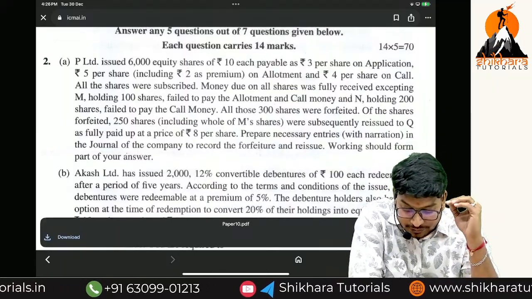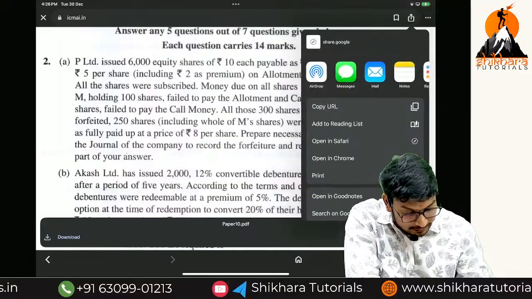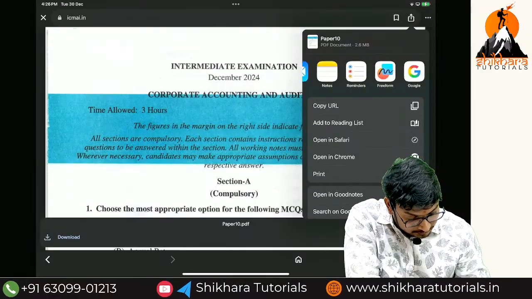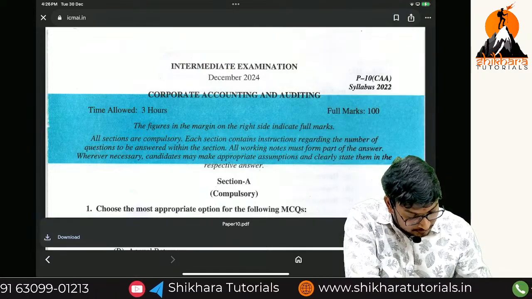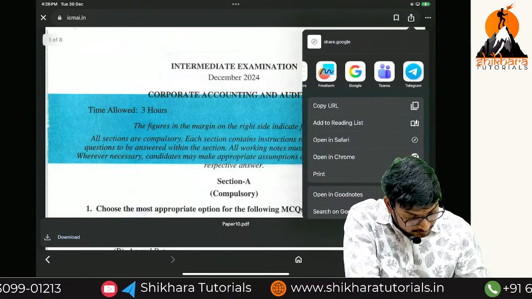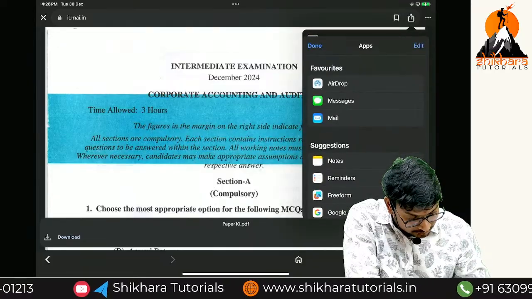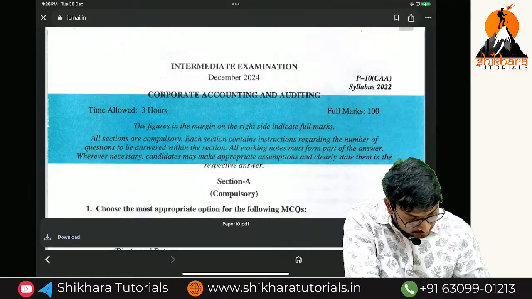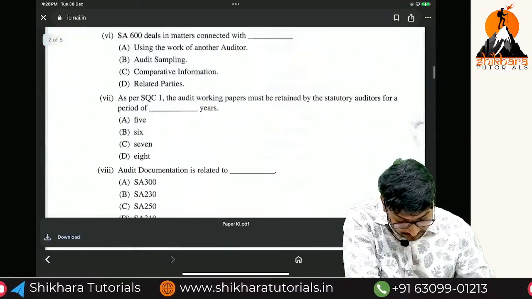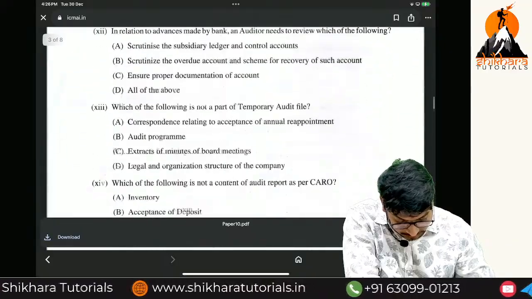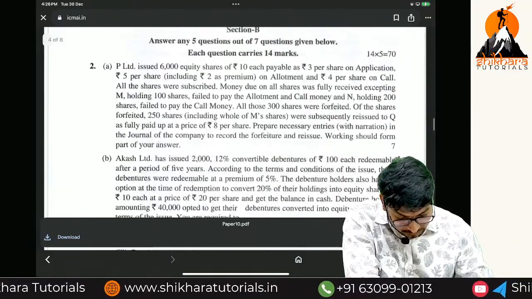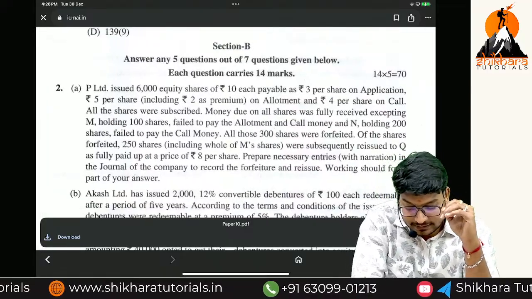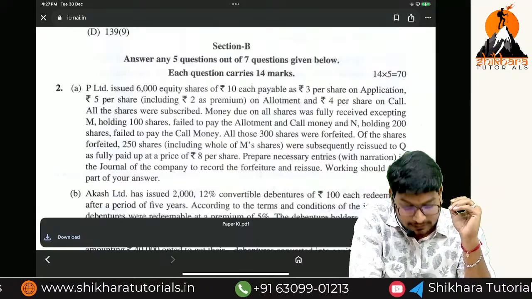P Limited has issued how many shares ma? 6,000 equity shares of rupees 10 each.